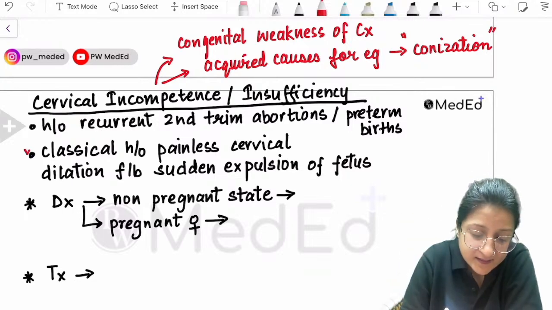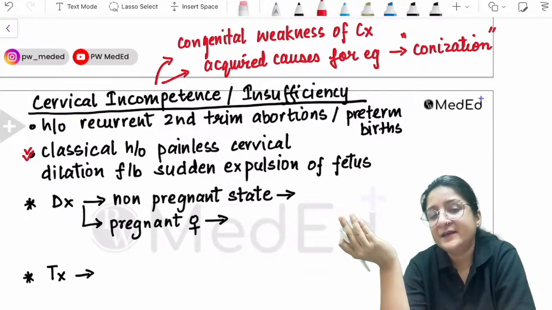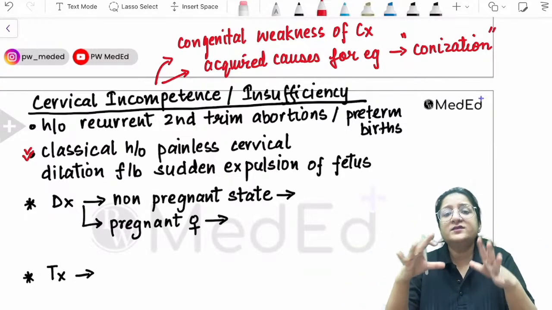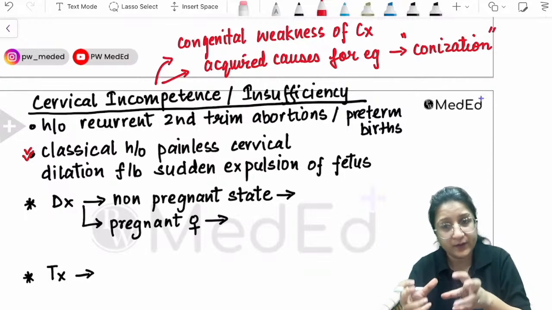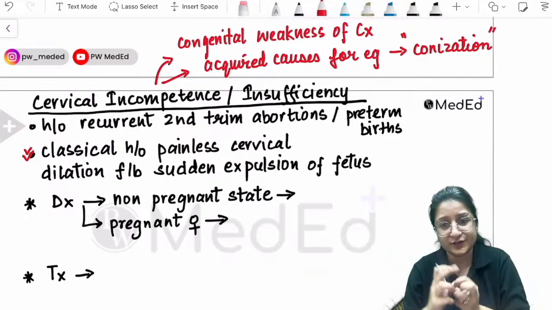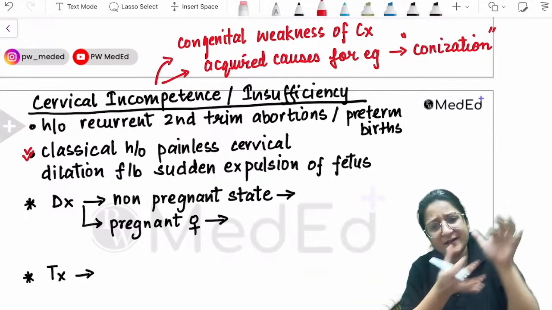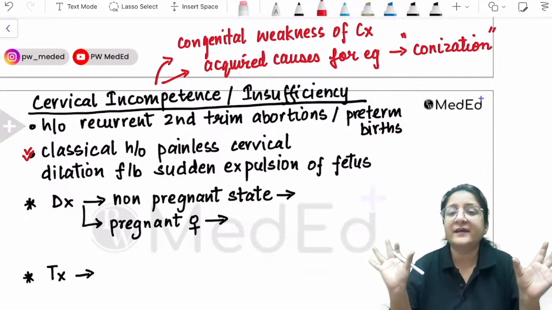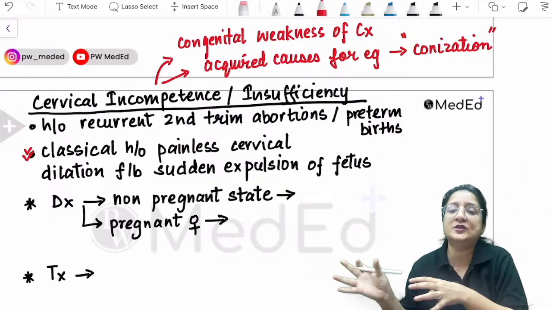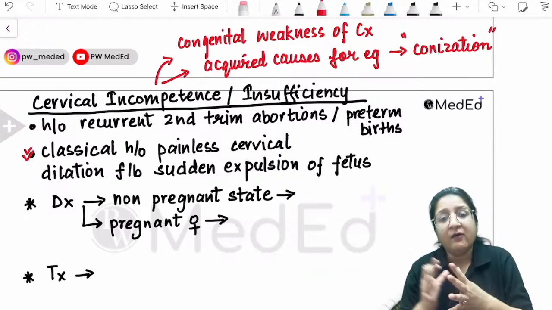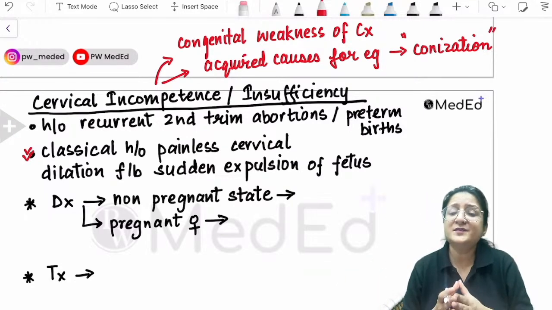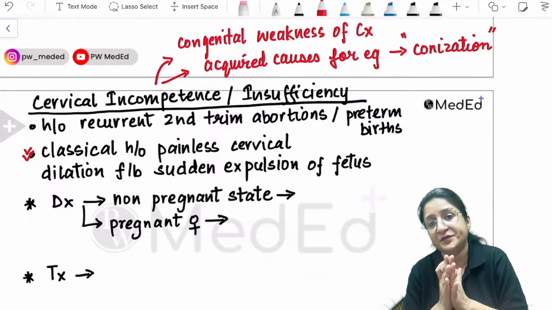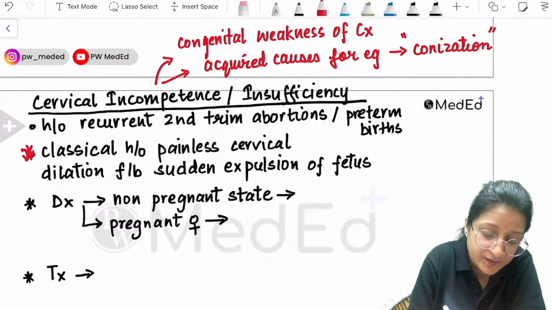Then there will be this classical history of painless cervical dilatation, because the cervix just simply dilates. Okay, and there are no uterine contractions. Normally what happens is first uterine contraction sets in, then the cervix dilates, and then delivery takes place, right? Here the opposite will happen. There will be painless cervical dilatation followed by sudden expulsion of the fetus. Okay, now how do we make the diagnosis? The diagnosis is made first of all by classical history. History is very, very important in making the diagnosis of cervical incompetence.